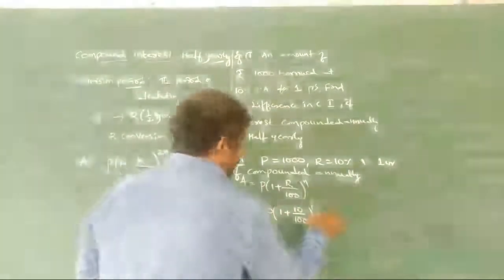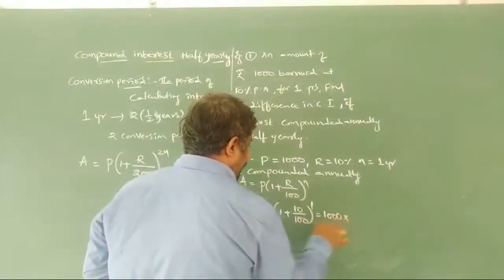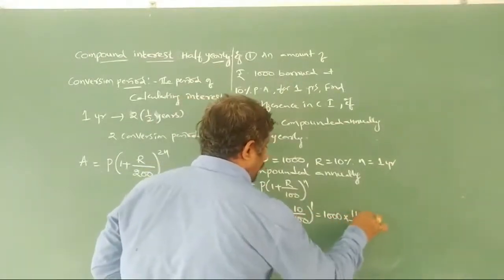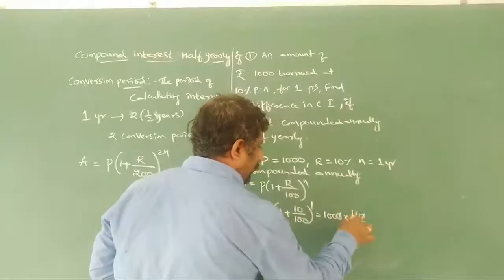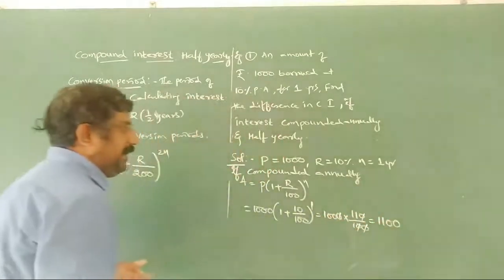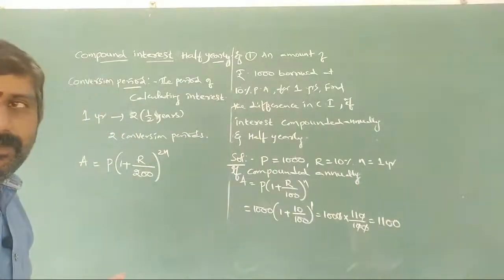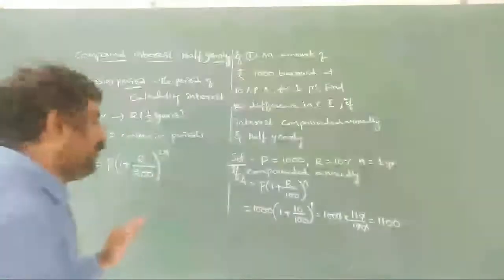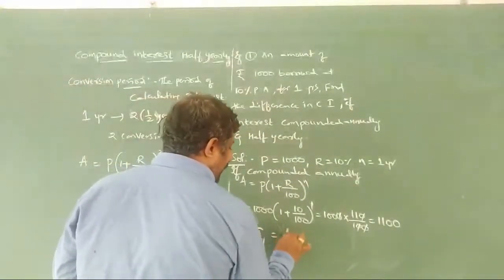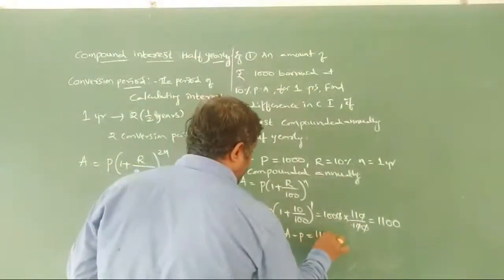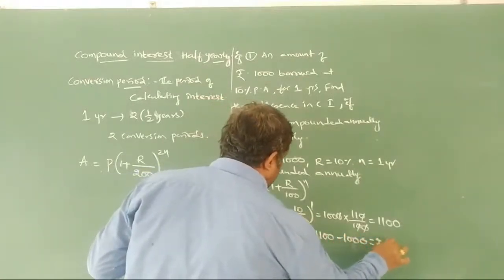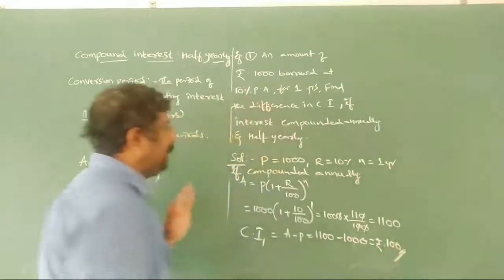How much is it giving? 1000 into 100 ones are 100 plus 10 is 110 by 100. Nothing but 1100 rupees he has to pay after 1 year. Okay, this is compounded annually. Now CI1 is equals to A minus P, or else 1100 minus 1000, which is giving us rupees 100. So keep it aside.